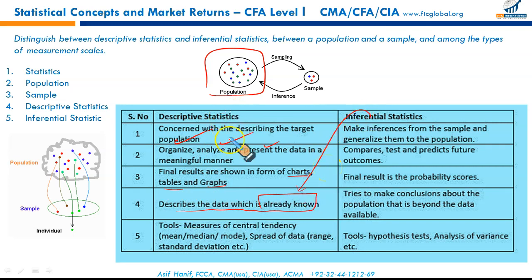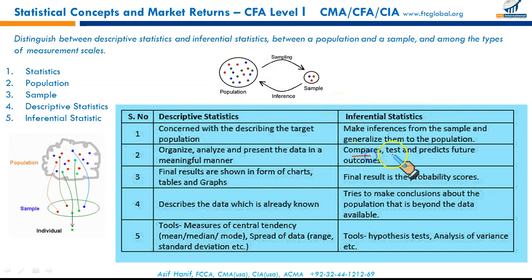What are the tools we use in descriptive statistics? Mean, median, mode, range called spread, standard deviation, variance, etc. We'll study all of these today. So these are the features of descriptive statistics. What is inferential statistics? Inferential statistics draw conclusions, make inferences from the sample and generalize them to the population. Based upon our analysis of the sample, we generalize some conclusions about the population.